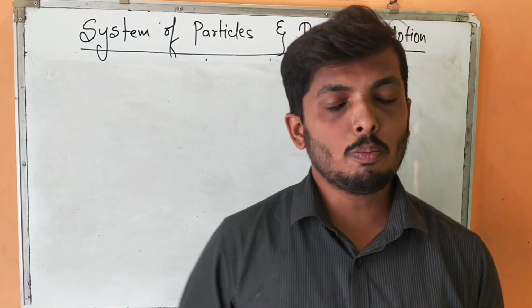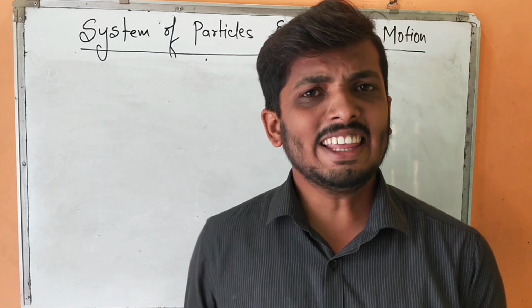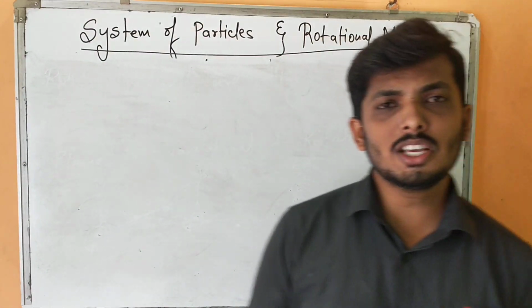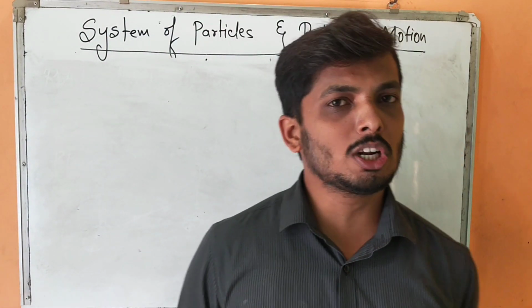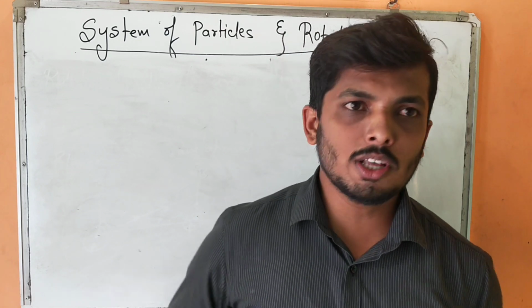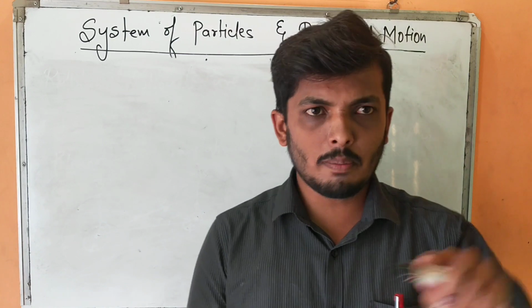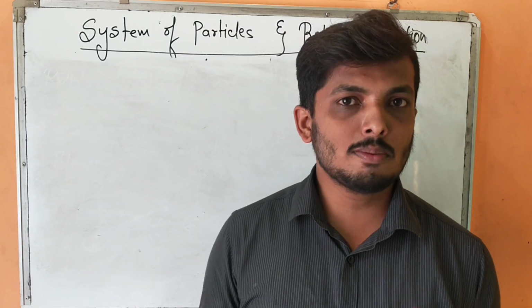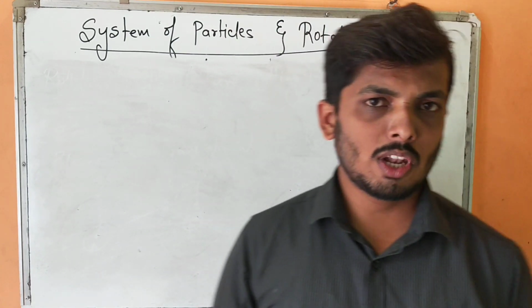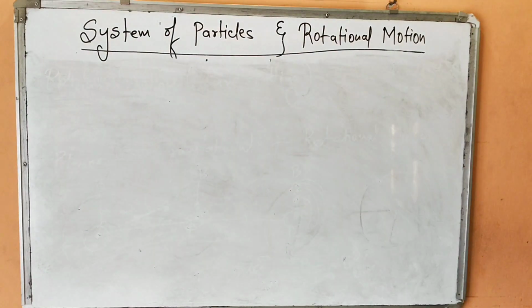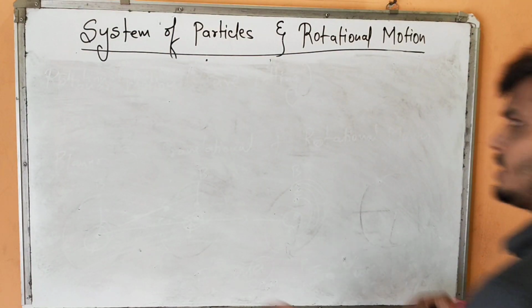So it is always convenient to make those topics perfect and then study this topic, because rotational motion and straight line motion are quite similar. In straight line, the body is going in a straight line, but in rotational motion, the same body is traveling in a circular path. So there might be certain similarities in that topic as well as in this topic. So let us try to relate those things.